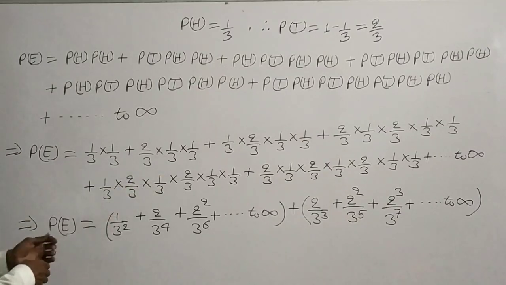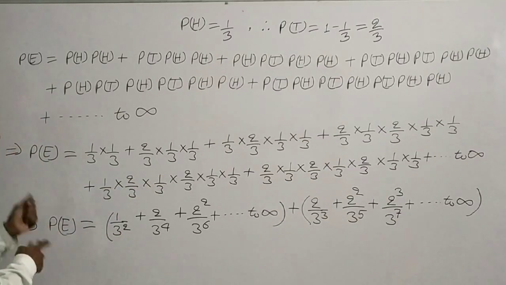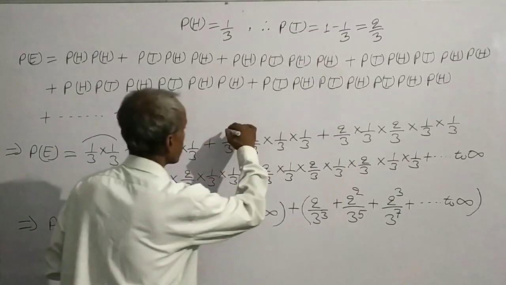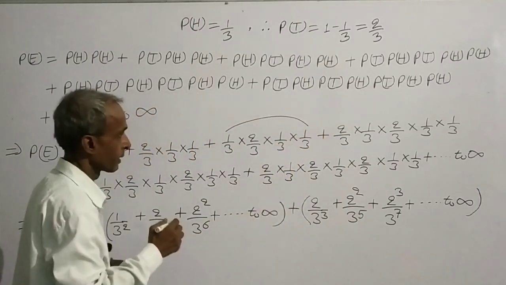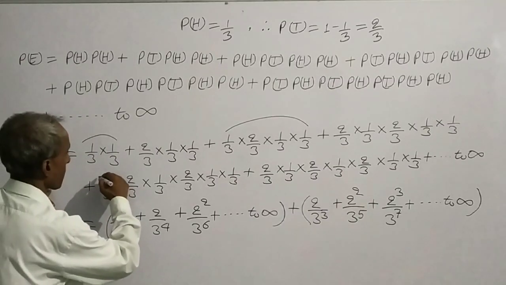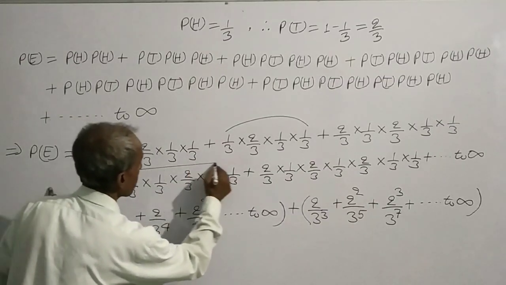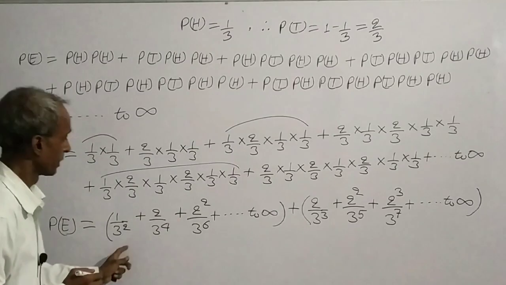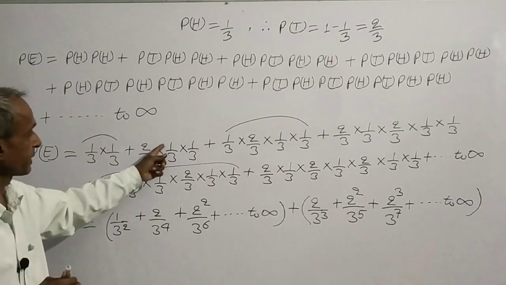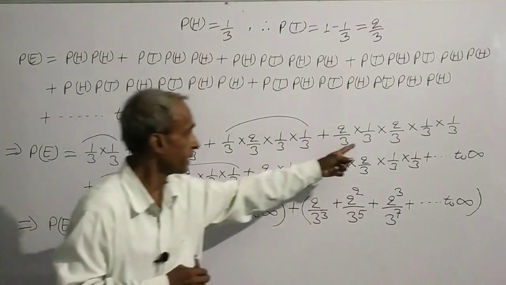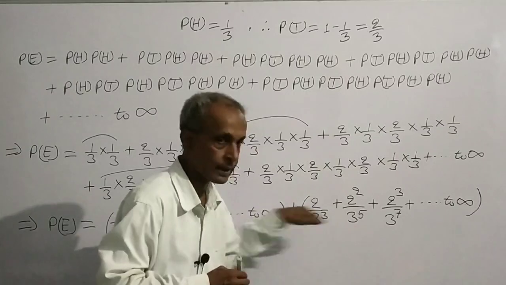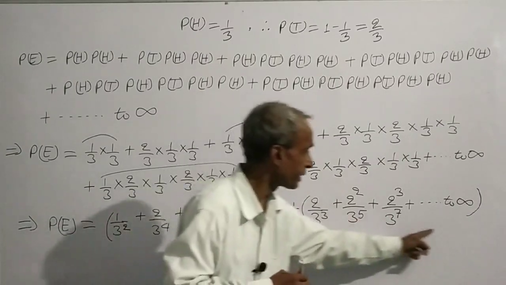Now, we write this term and this term inside this bracket, and this term and this term are written inside this bracket.